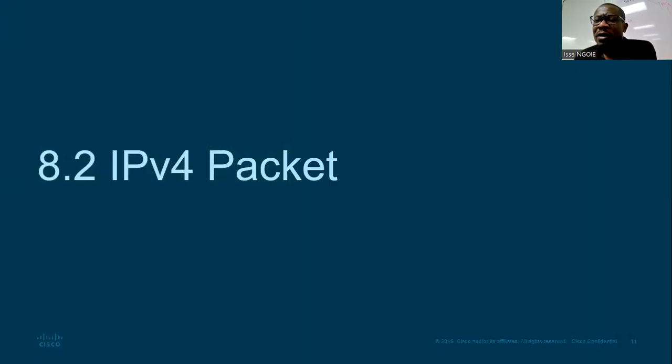Okay. 8.2, we're going to talk about the IPv4 packet, right? As you know, you're typing your message, you have to send your email, but that email must know where to go, how to go, how to reach there, right? And that information is under what? The IP header, right? Now, let's see how that IPv4 packet looks like.